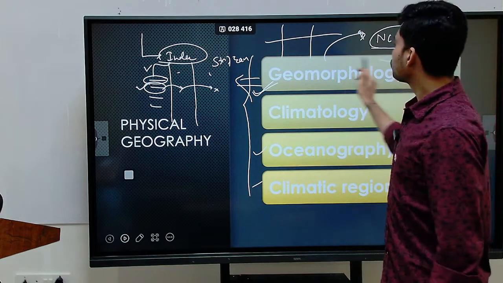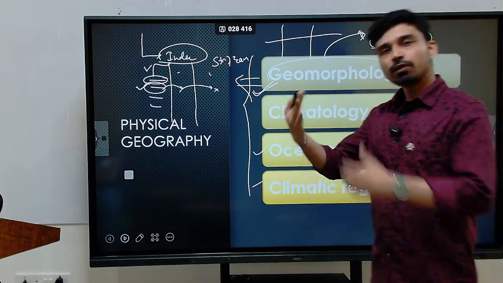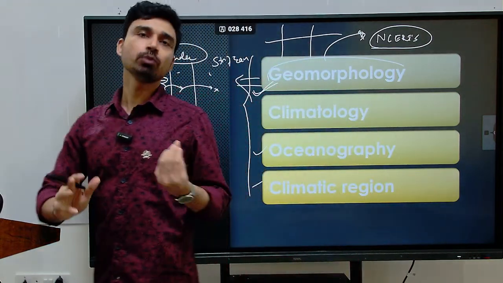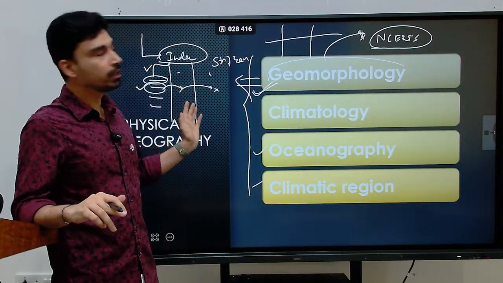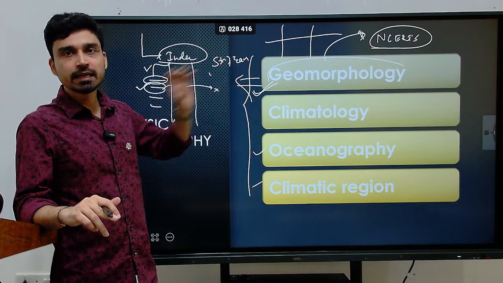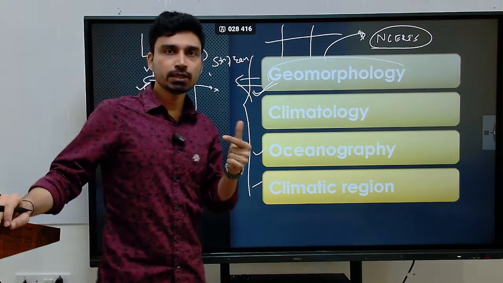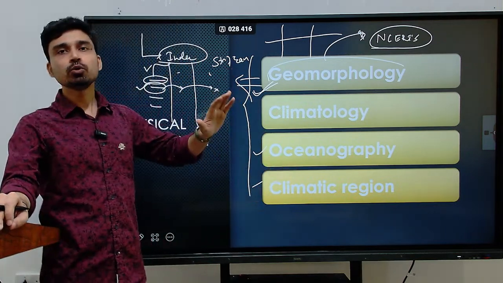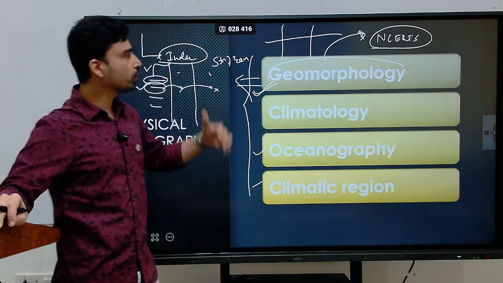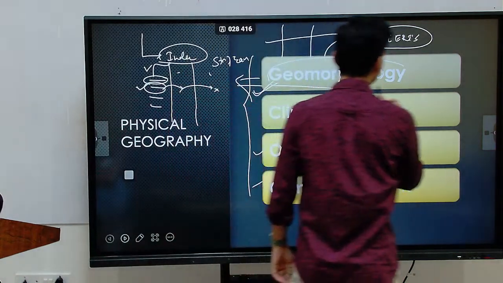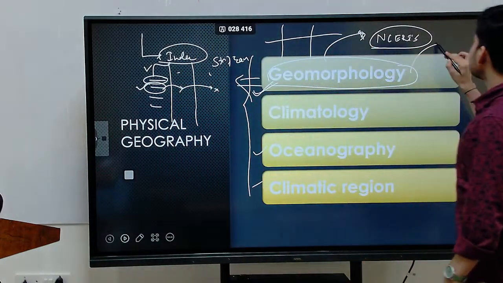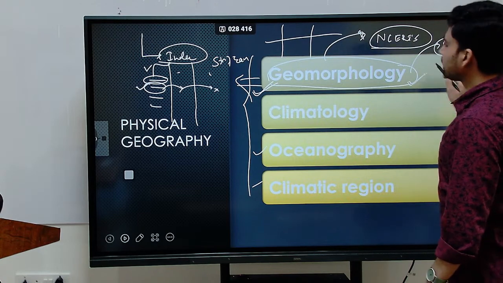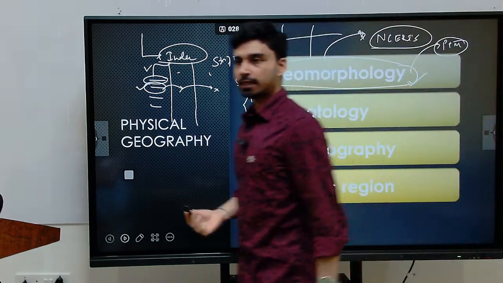Once you complete those topics, gradually what will happen, first you have read those topics in the lower classes NCERT, that is much easier to understand. Then you will move to the higher classes in NCERTs. There it becomes slightly complex in nature, that means you have to give more time to understand the concept. And then finally you will go to class 11th NCERTs. That is what we have to focus on most, because the questions in the examination, prelims and mains, have been asked directly and indirectly from class 11th NCERTs.